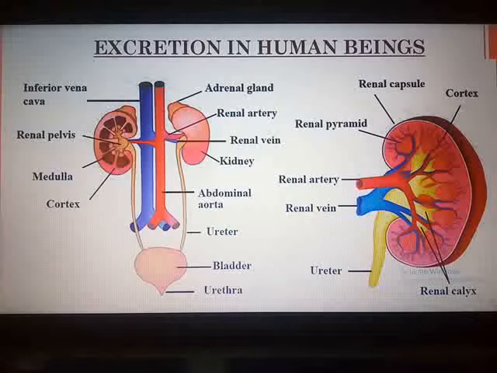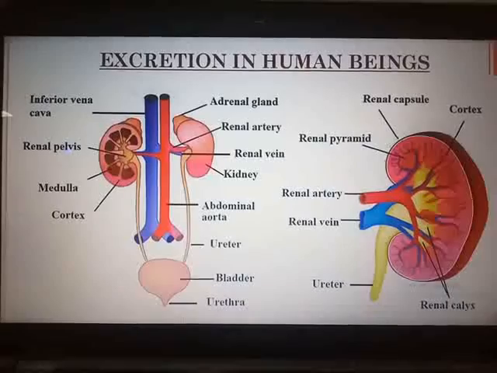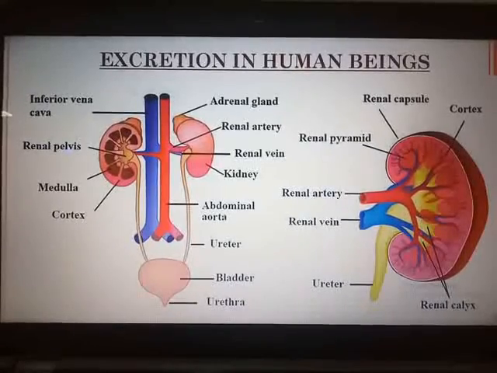Approximately 5 liters of blood which is present in a normal healthy person's body is filtered by the kidneys about 400 times every day, and thus every day the kidneys filter about 190 liters of blood, from which only about 1 to 1.9 liters of urine is formed and the remaining liquid is reabsorbed. This is how excretion takes place in human beings, and the function of the kidneys.